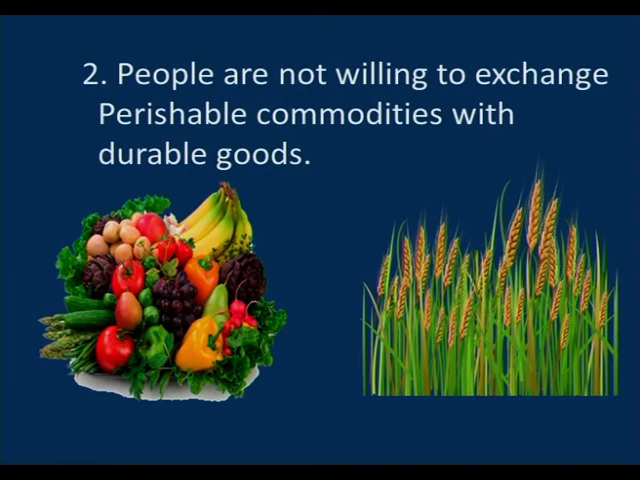People are not willing to exchange perishable commodities for durable goods. Perishable commodities are those that spoil soon, like fruits and vegetables. So, people are not willing to exchange them for durable commodities.